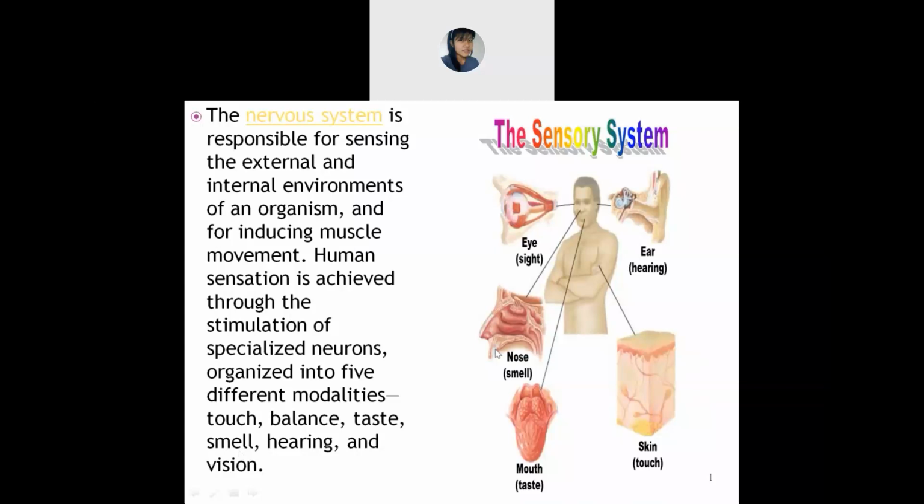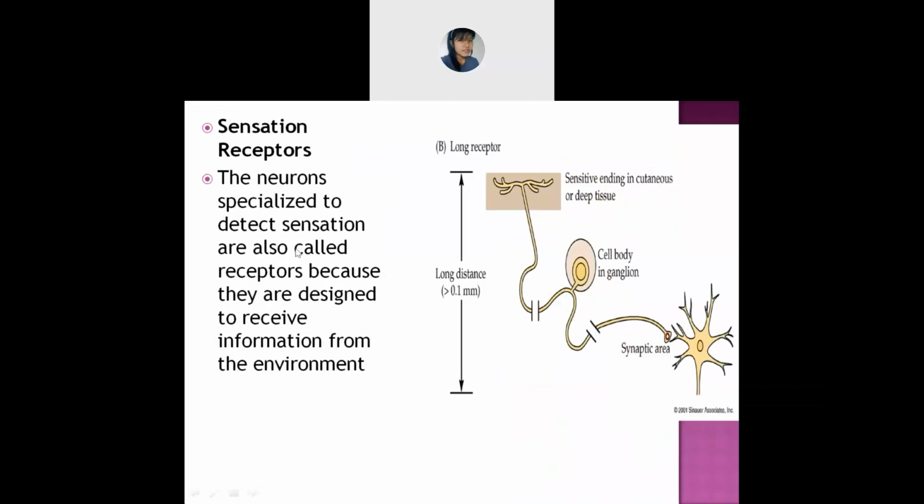Okay, so this is about the first. Next is sensation receptors. So, sensation receptors, what does it mean? In this, the neurons, which you will see in the nervous system, are mainly responsible for these sensation receptors.